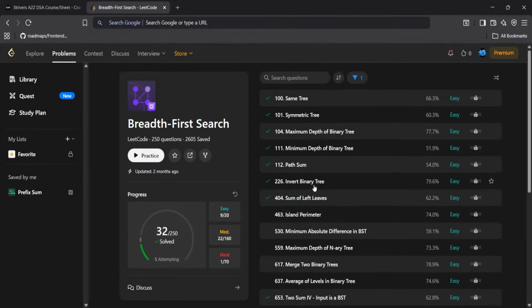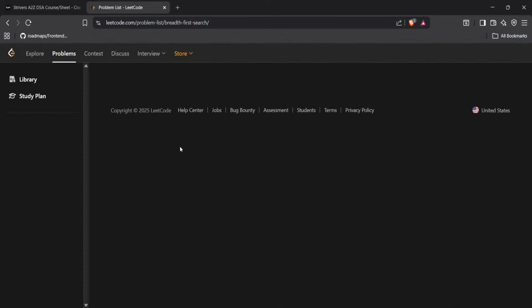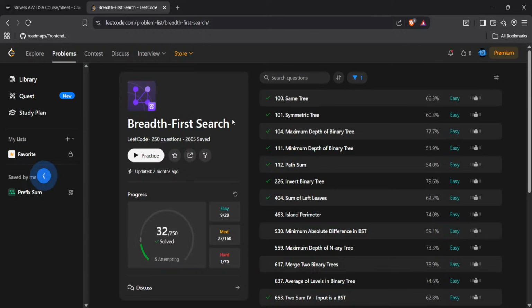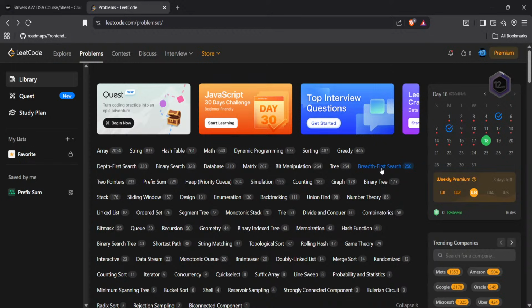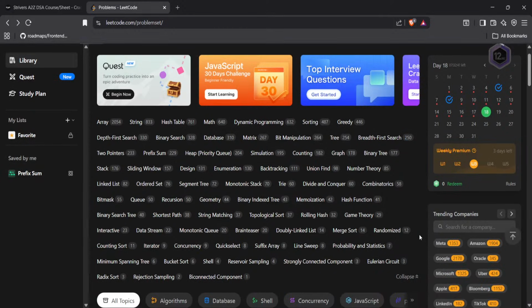I'm thinking it is in the form of a graph. Is it BFS only? Breadth first search. Sorry, I'm doing breadth first search. I thought it was a BST, binary search tree. We'll do those questions because our title is that, right?